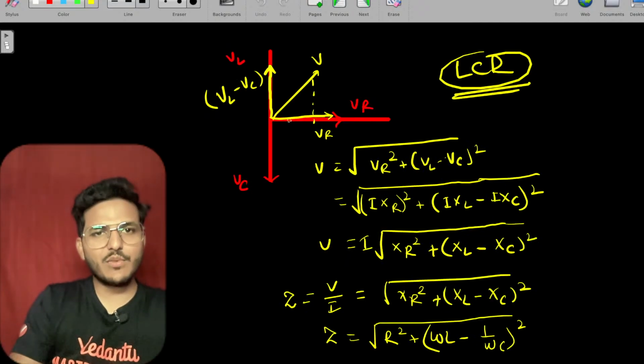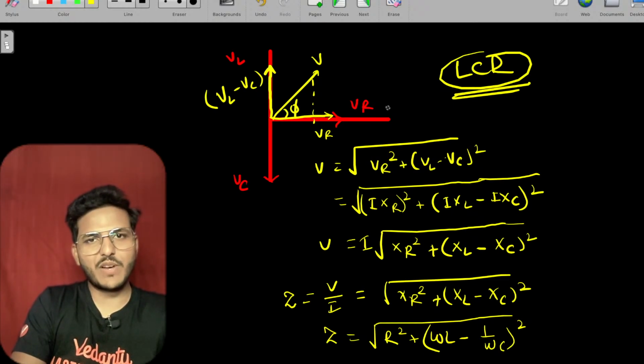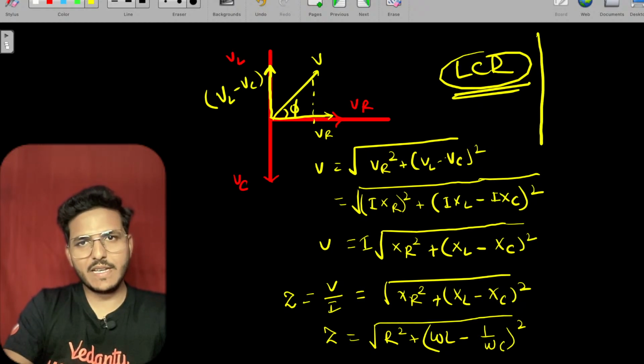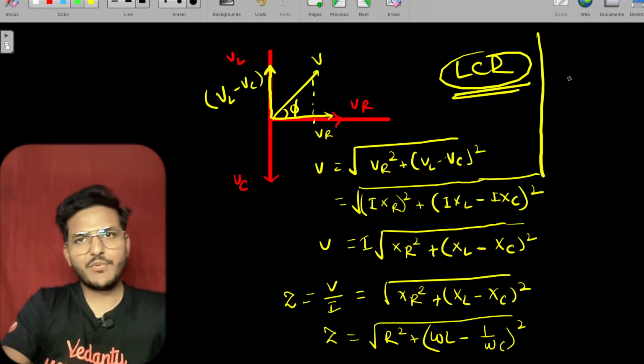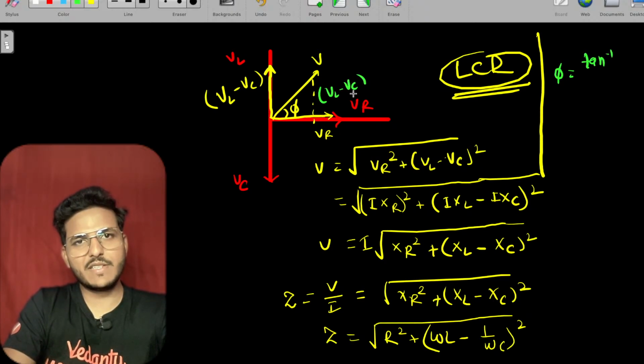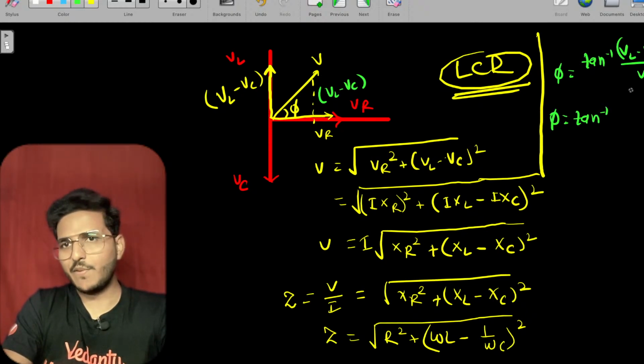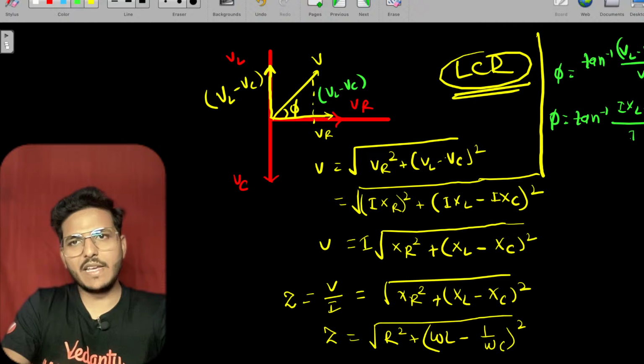And if we are considering what is the phasor, that is this phi. What is this phi? Phi is basically tan inverse of this perpendicular, that is VL minus VC upon VR, which is phi equals tan inverse of VL minus VC, that is IXL minus IXC upon IR.